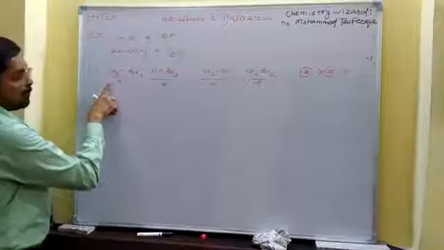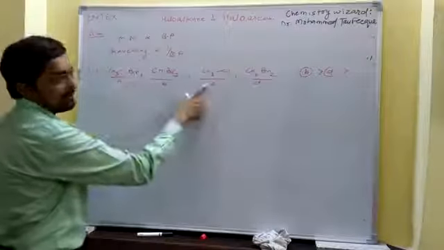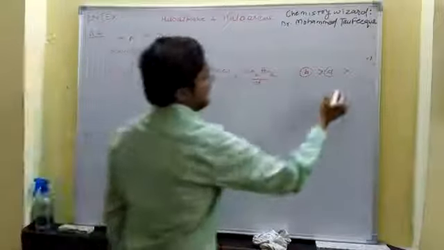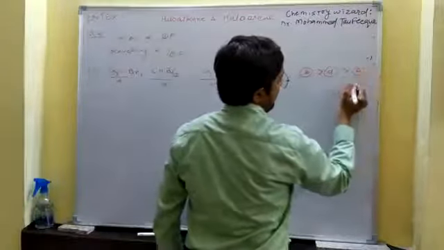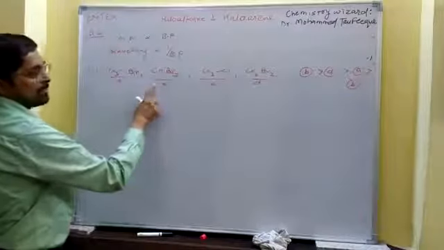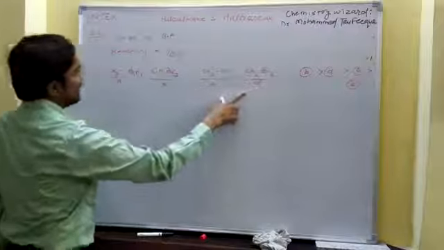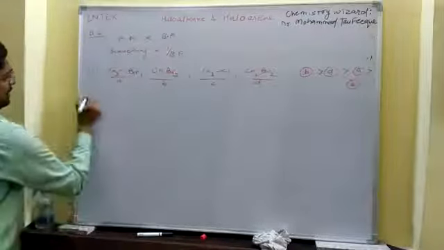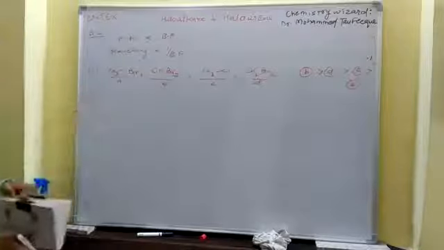Now, bromomethane and chloromethane. Since bromine has higher atomic mass than chlorine, A is higher, then comes the chloromethane. That means bromoform will have a higher boiling point than dibromomethane, than bromomethane, than chloromethane. Clear? Now moving toward the second part.